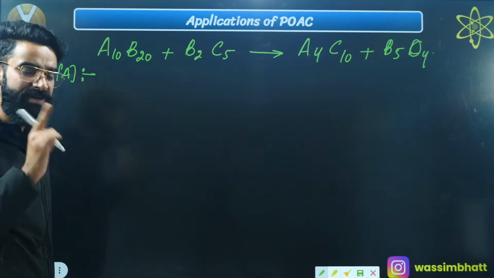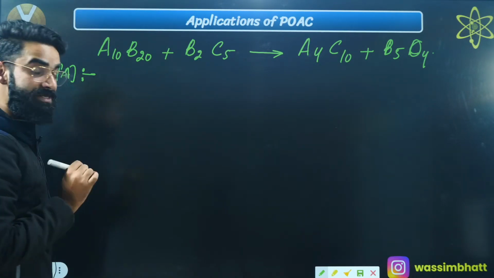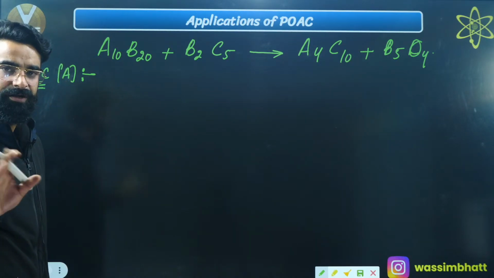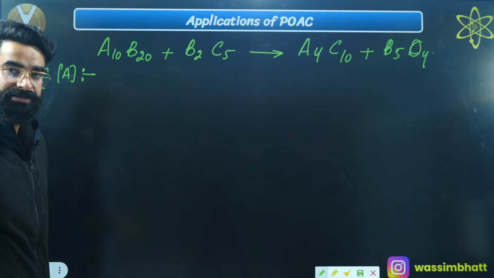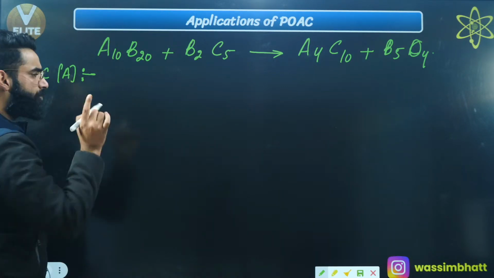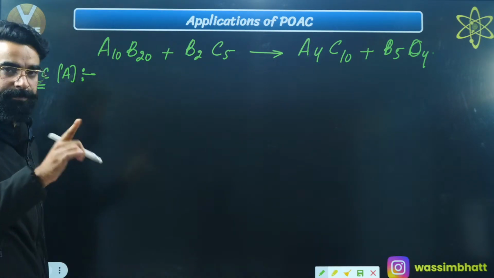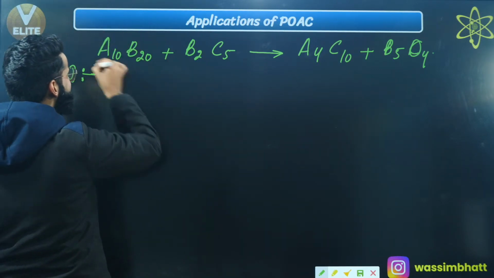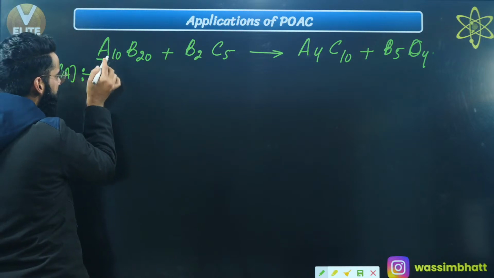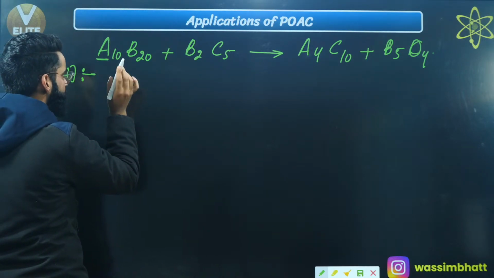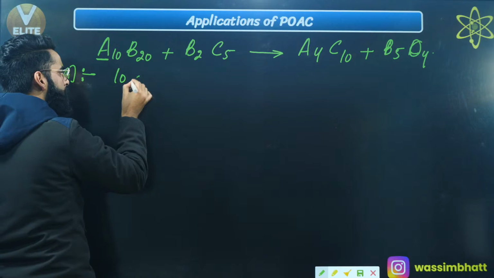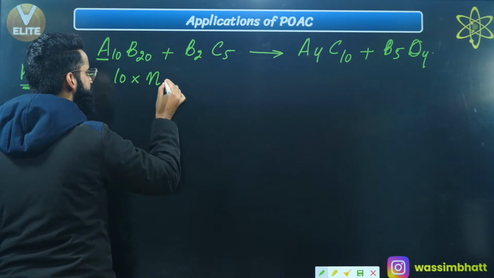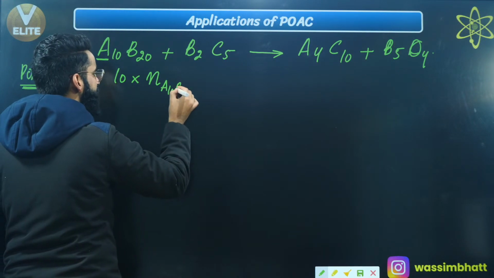First of all, the first benefit of using POAC is that we are not supposed to balance the reaction. After that, you will be writing the POAC equations. Now, for example, I'll show you how to write the POAC equation for atom A, right? First of all, this is one of the reactants. Do we have A in this reactant? Yes, we have 10 atoms of A, right? So I'll be writing 10 multiplied by the number of moles of this whole compound, which is A10B20.